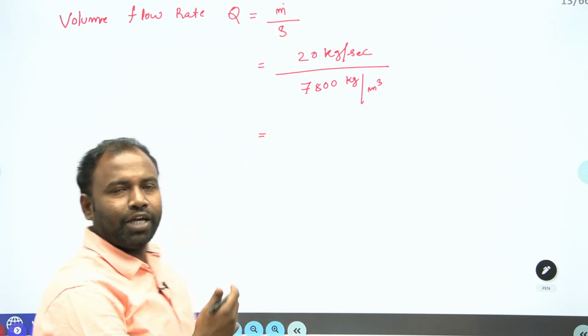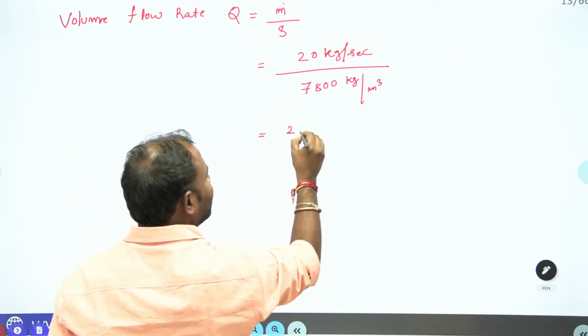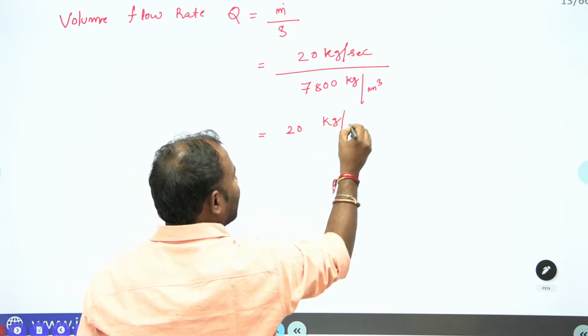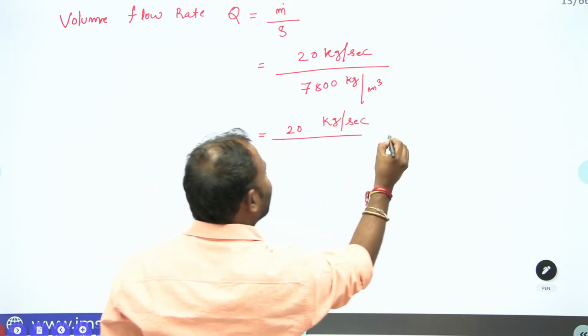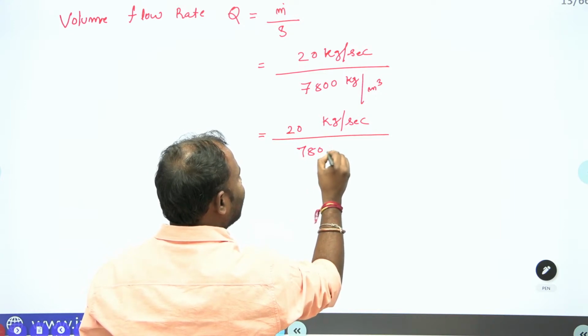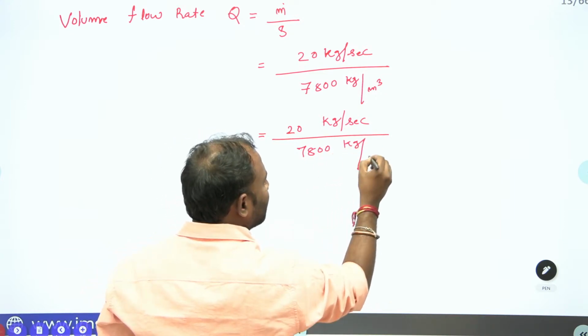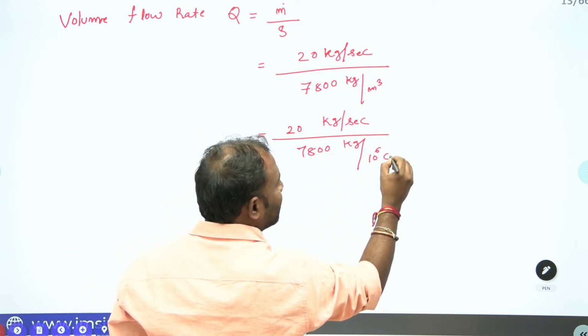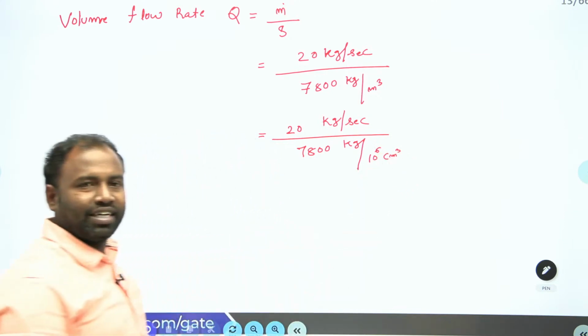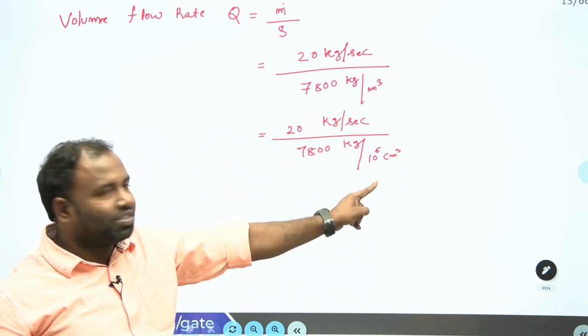Okay guys, right. Now here 20 kg per second is divided by 7,800 kg per 10 power 6 centimeter cube. Now meter cube I converted into centimeter cube.